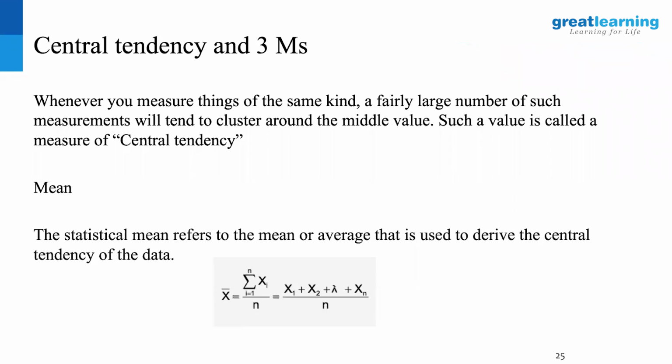So what is mean? Just the average. Just the plain average. And the property of mean is that every data point in your data set will be taken into account for calculating mean. First thing. So mean is a true representative of every data value that is out there.